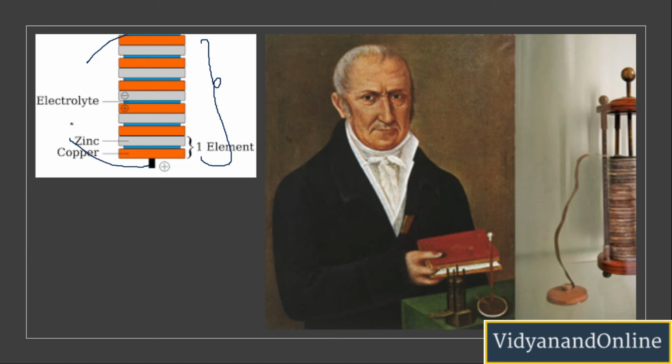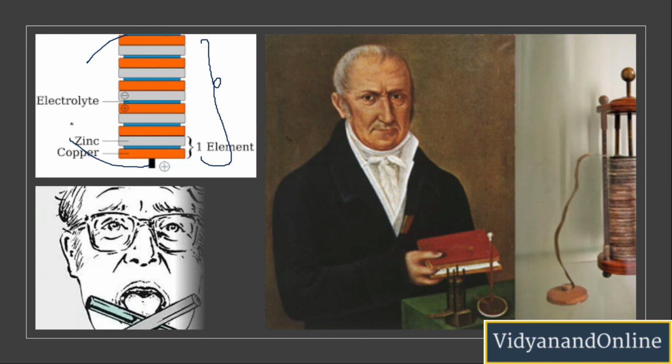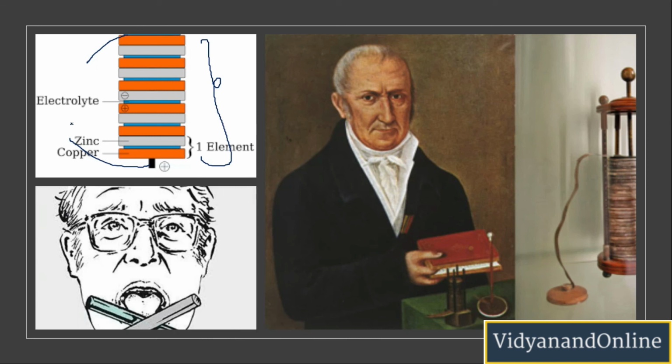So now what did he do? He had to complete his experiment. So what did he do? He put wires on the tip of his tongue, and since the tongue is wet with saliva, which is a good conductor of electricity, it completed the circuit. Volta gave himself a good shock, thus proving that he had made a new kind of battery. And Volta was honored for his contribution to science, and the unit of electric potential was named volt after him. Wasn't that an interesting fact?